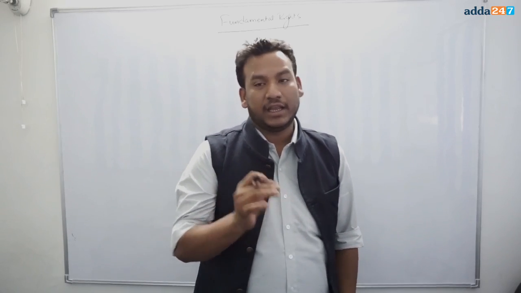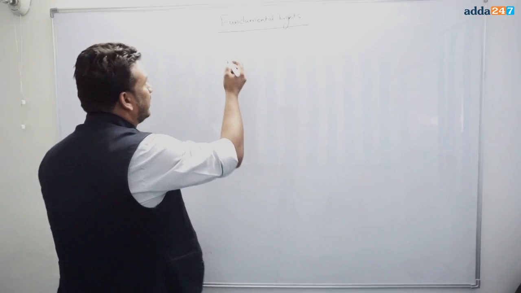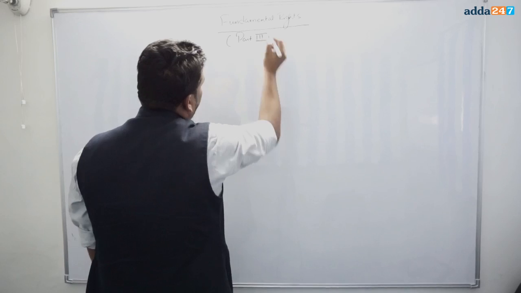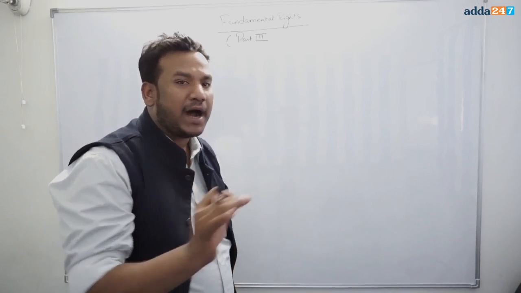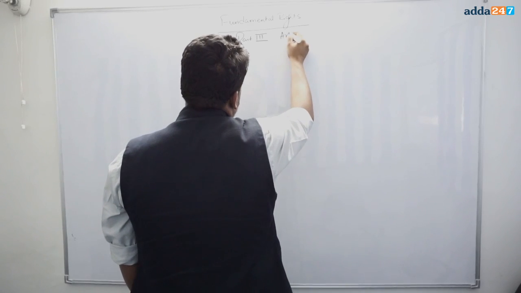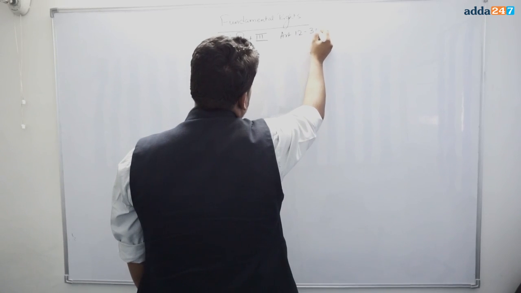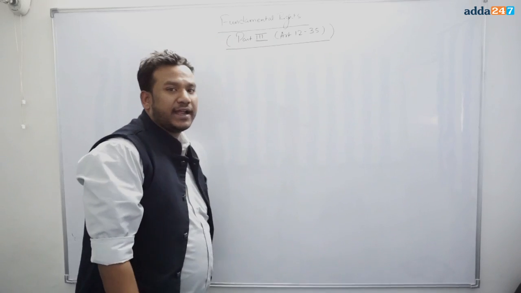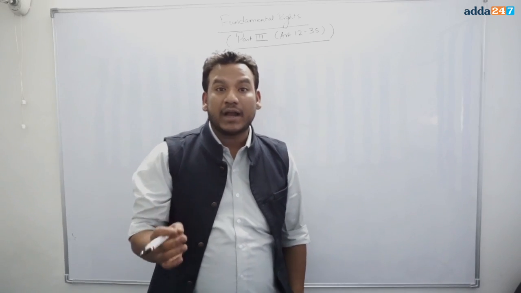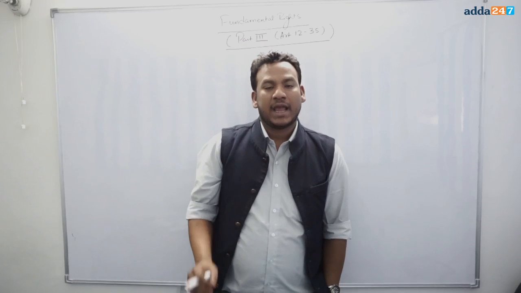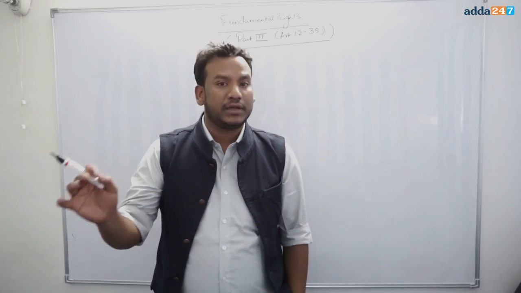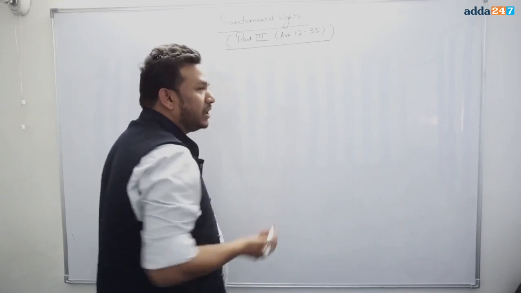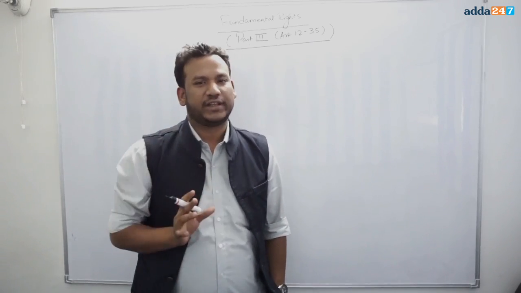The fundamental rights are mentioned in Part 3 of the Constitution, and Article number 12 to 35 deals with it. Part 3 of the Constitution and Article number 12 to 35 deals with it.